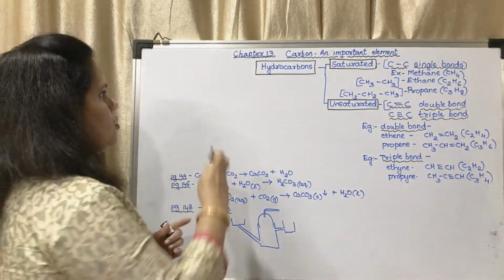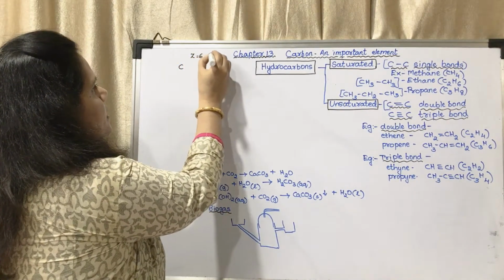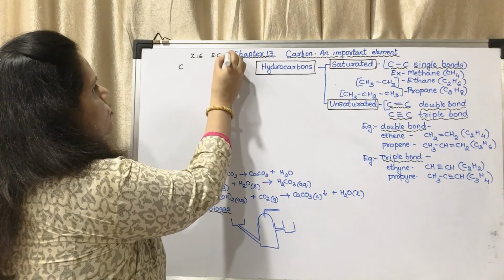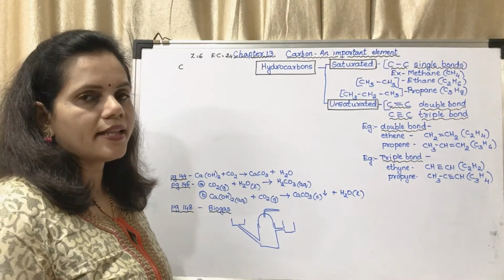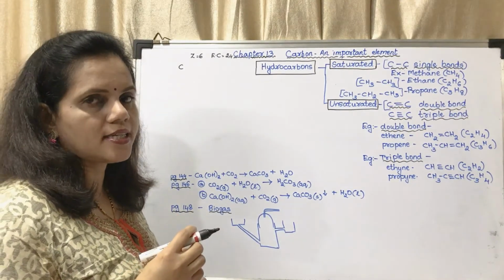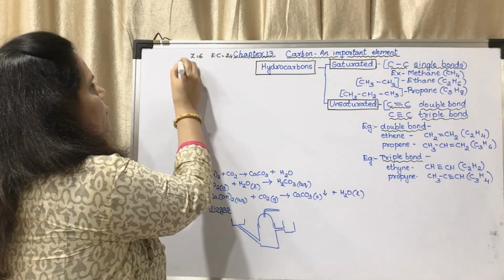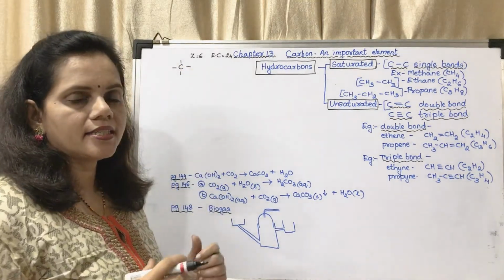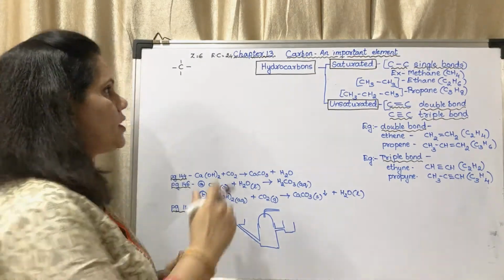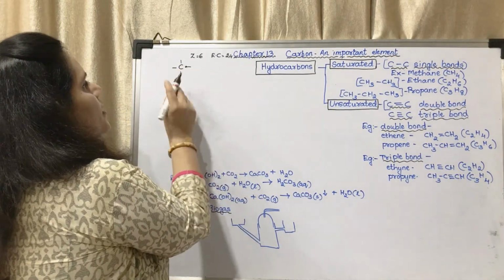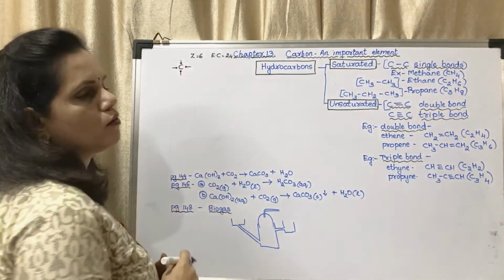Okay, so I will show you carbon. Its atomic number is 6. Its electronic configuration is 2, 4. That means it has 4 electrons in its outermost shell. So for that 4, I am drawing 4 lines here. Okay, these are the 4 electrons. Understood? These are the 4 electrons which it wants to share. This is 1 electron, second electron, third electron and fourth electron.